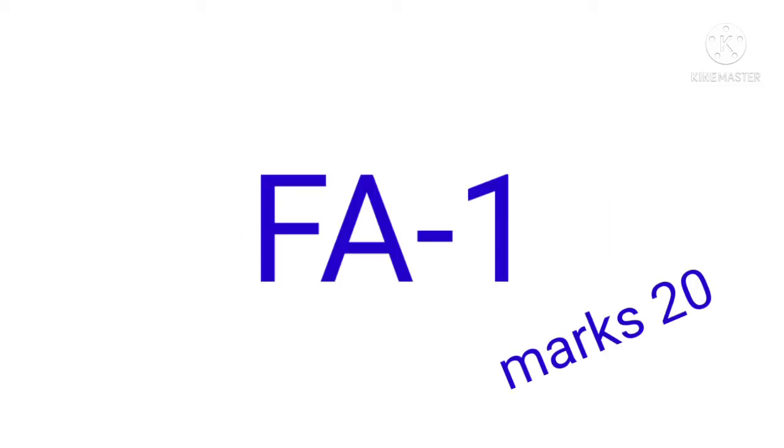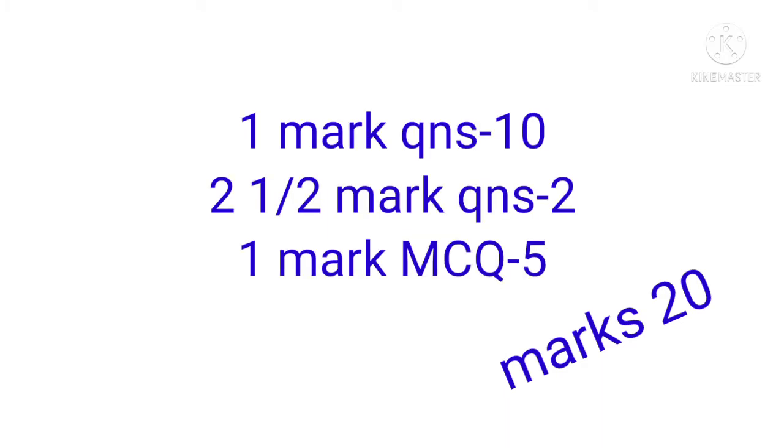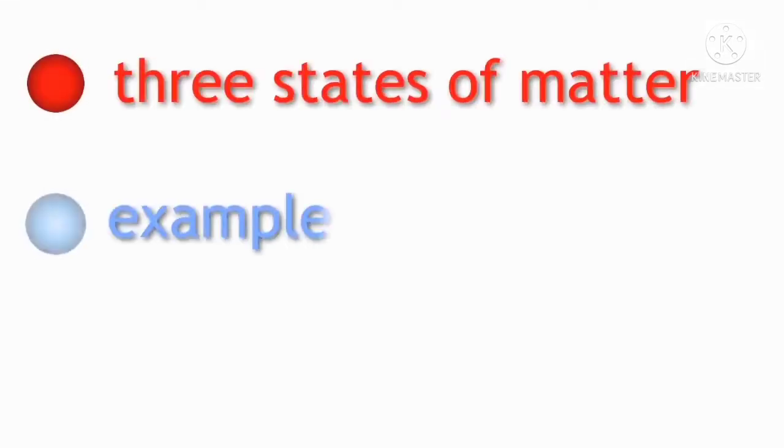Okay, children, you all know we have the FA1 exam on the 23rd onwards. It consists of 20 marks: ten 1-mark questions, two 2.5-mark questions, and 5 multiple choice questions. In total you are going to write a 20-mark question paper. Now we will revise what we have learned in the last classes.